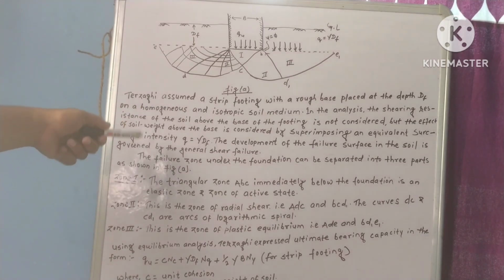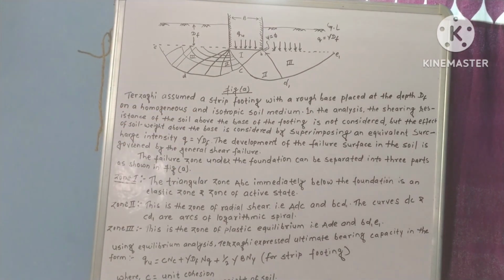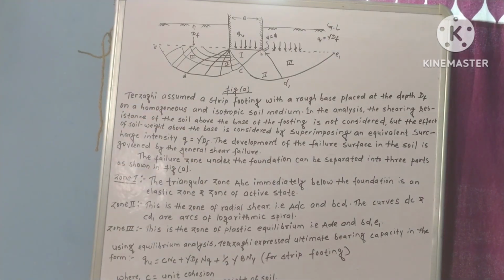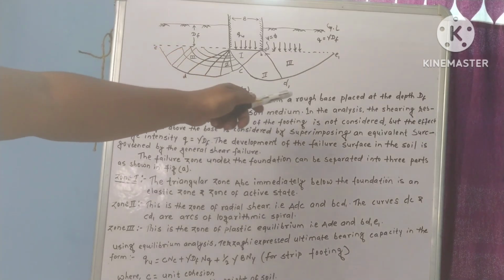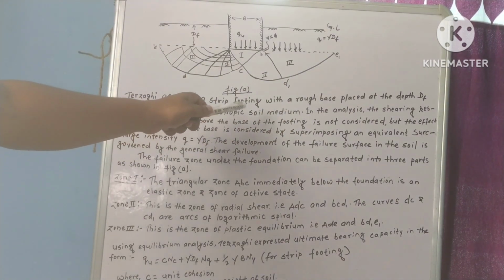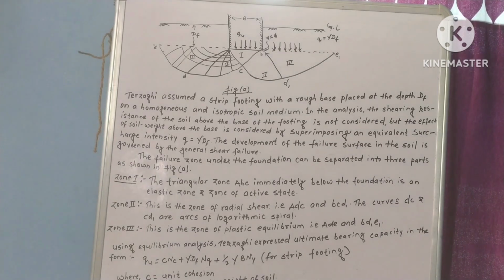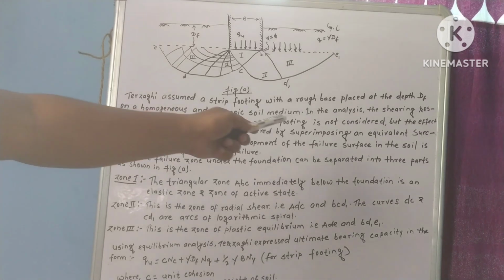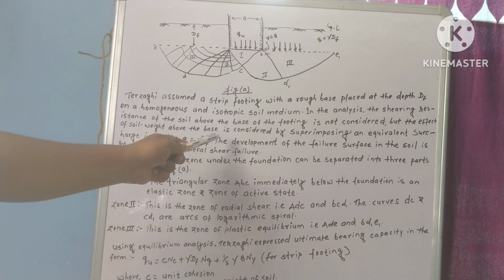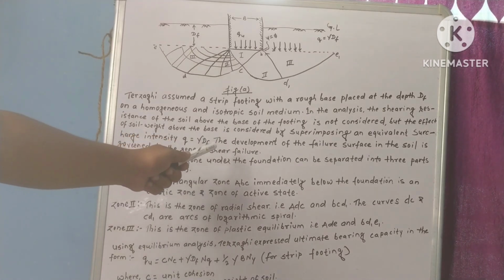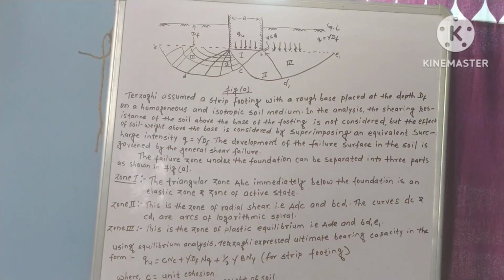Terzaghi assumed a strip footing with a rough base placed at depth Df on a homogeneous and isotropic soil medium. In the analysis, the shearing resistance of the soil above the base of the footing is not considered, but the effect of the soil above the base is considered by superimposing an equivalent surcharge.